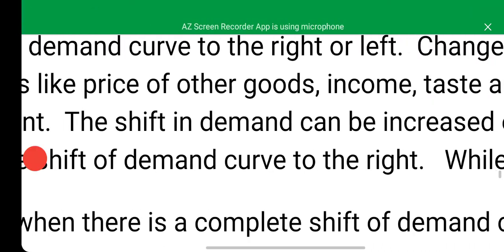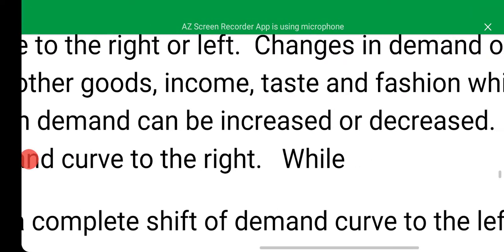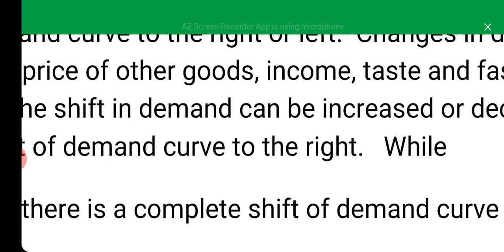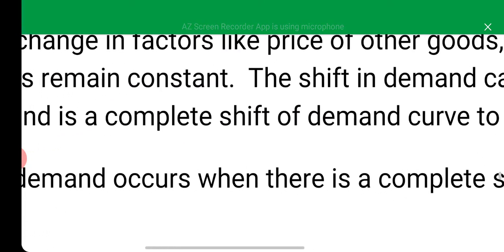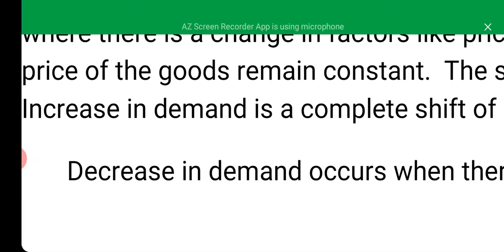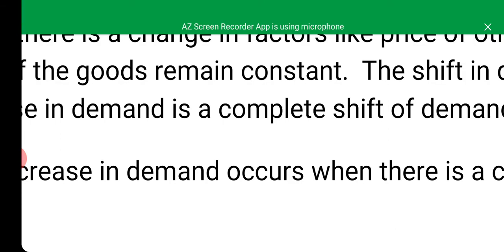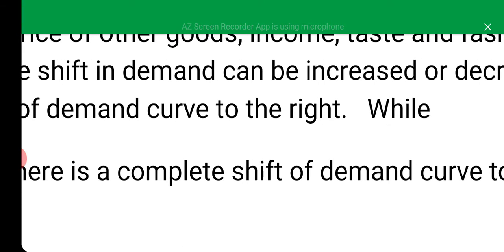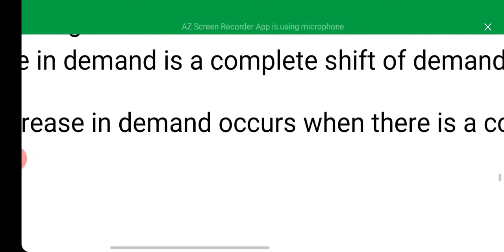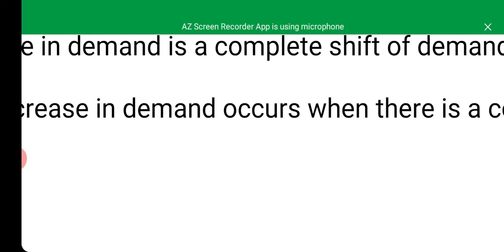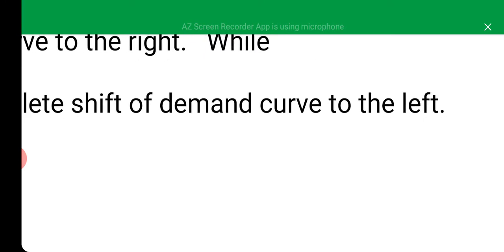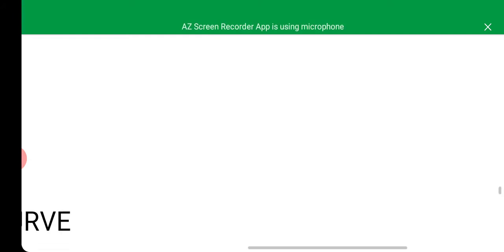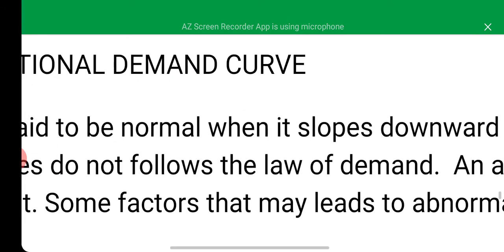So the shift in demand can be an increase or a decrease, just like that of the changes in quantity demanded. So increase in demand is a complete shift of demand curve to the right, while decrease in demand occurs when there is a complete shift of demand curve to the left as well. It will be demonstrated in the graph later.